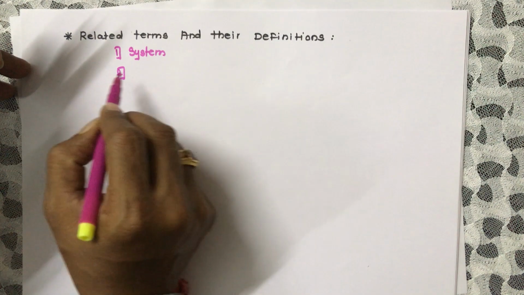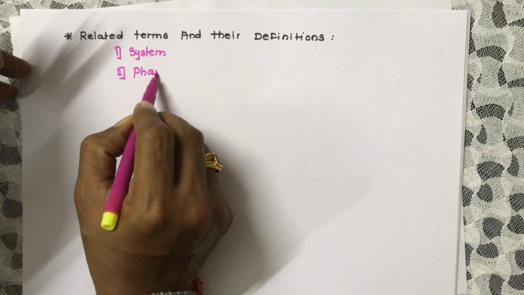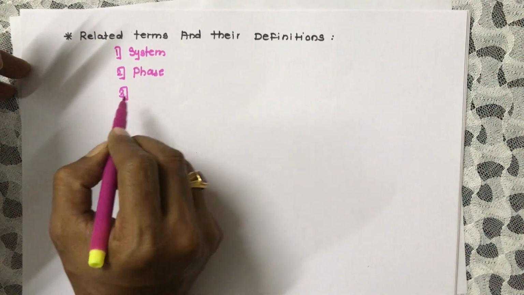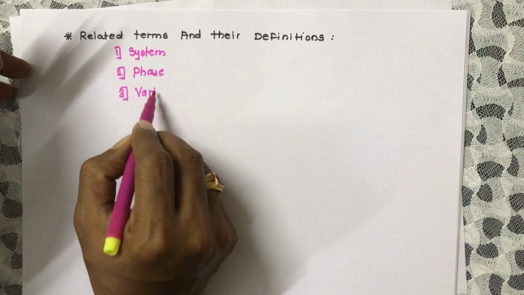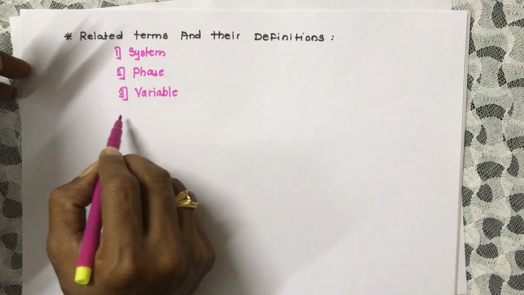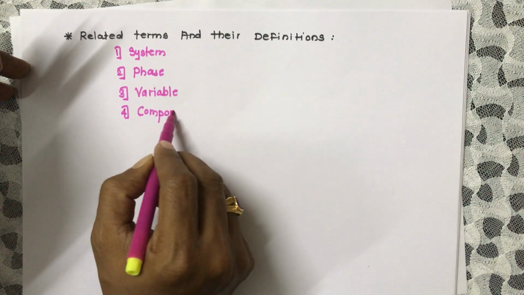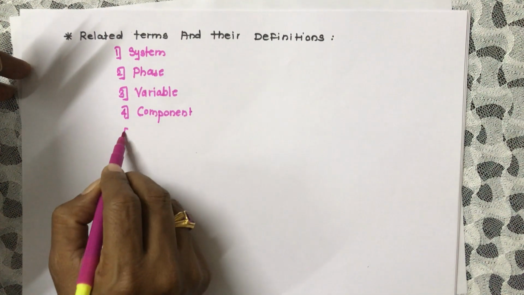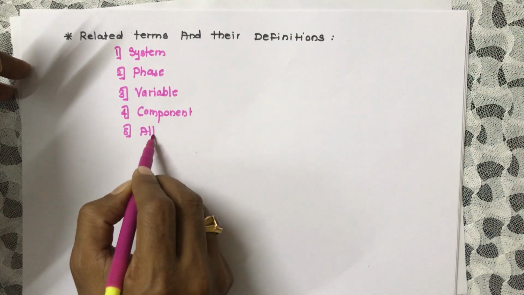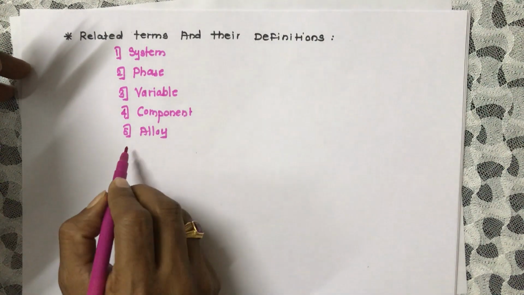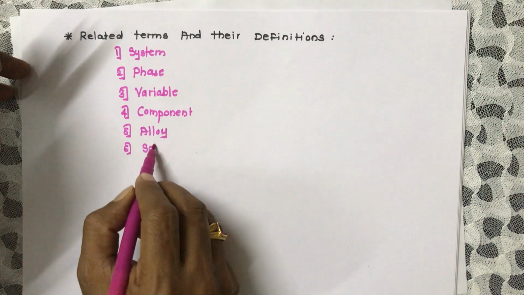The second term we have to study is the phase. Next is variable. Next is component. Next one, alloy. Next one, solid solution.